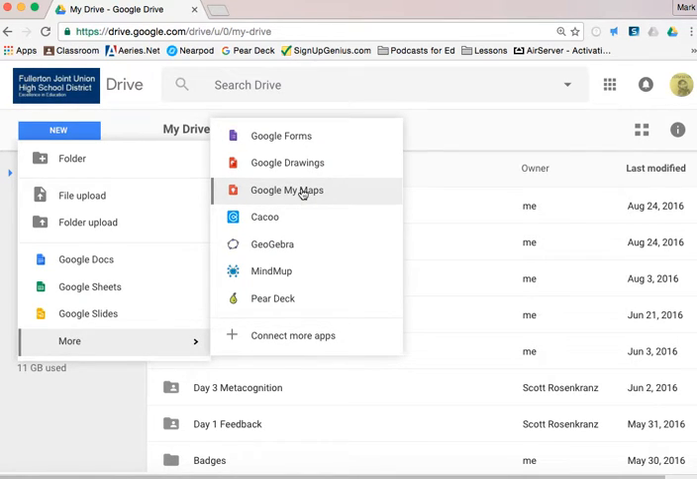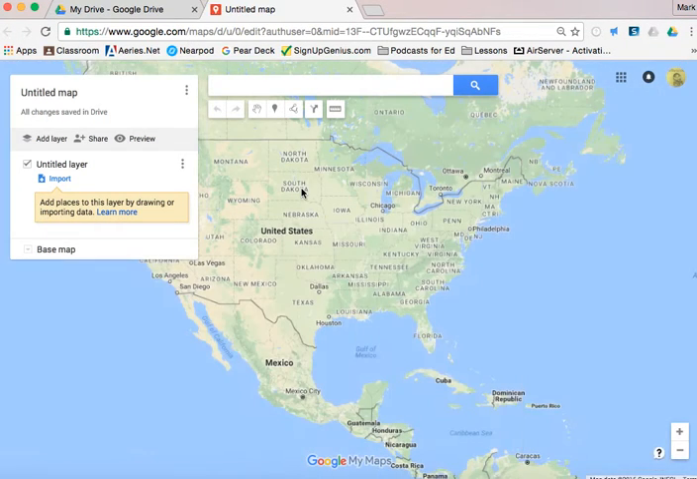Now this isn't like Google Maps. It's going to look the same, but it's a little bit different. So when you click on Google My Maps, you're going to see some slight differences over here.